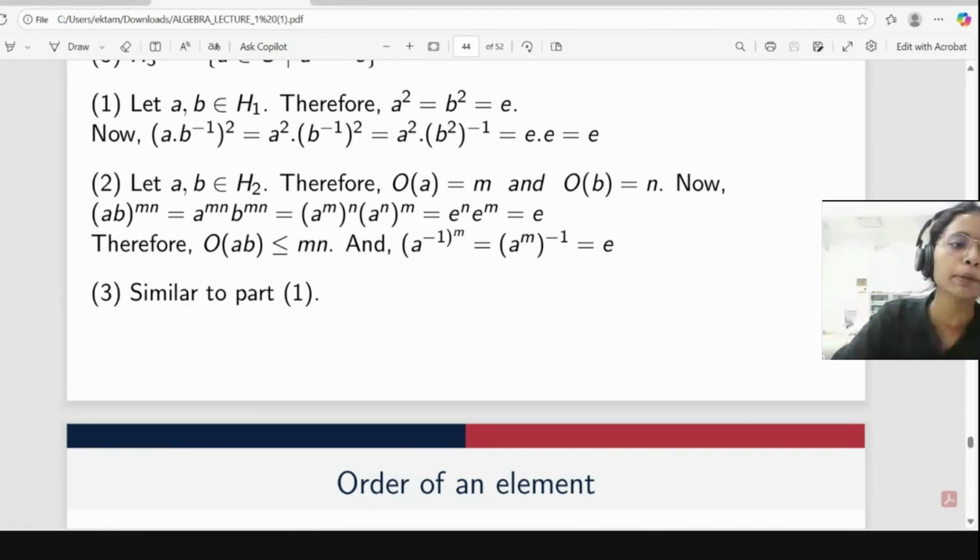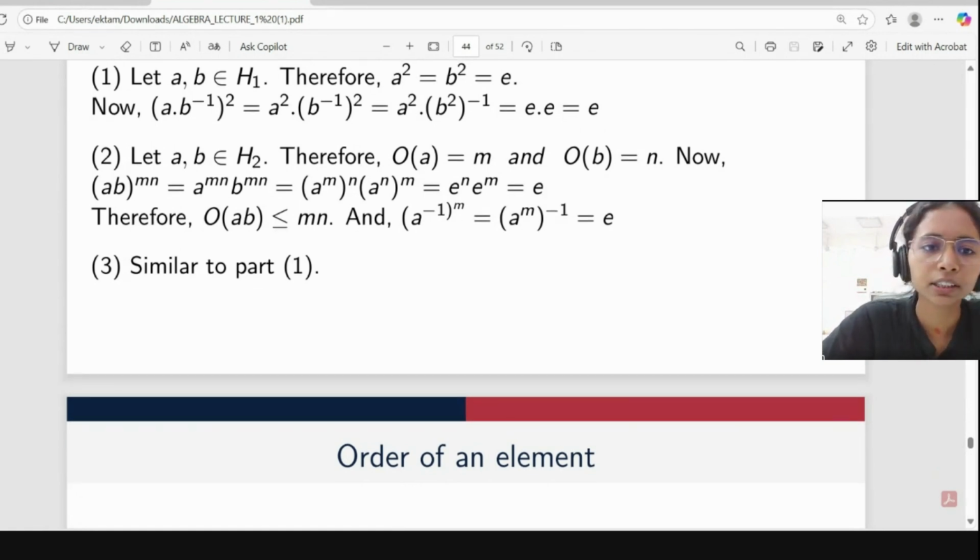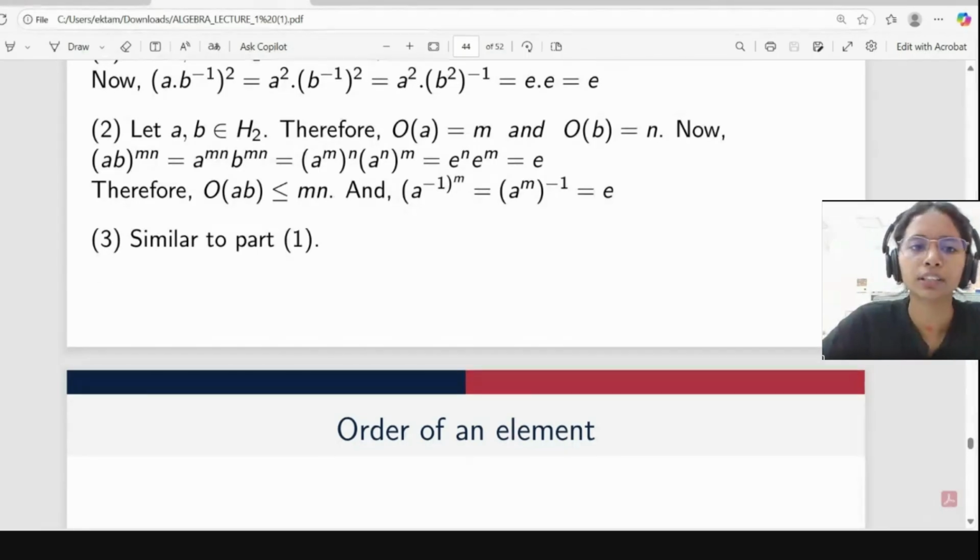What I wrote here, AB to the power mn, we can write it like this if and only if our group is abelian. Here it is given in the question that G is abelian. If G was not abelian, then we can't write it like this. That's why I wrote here AB to the power mn is equal to A to the power mn, B to the power mn. If our group is non-abelian, then we can't write it and we can't go further.